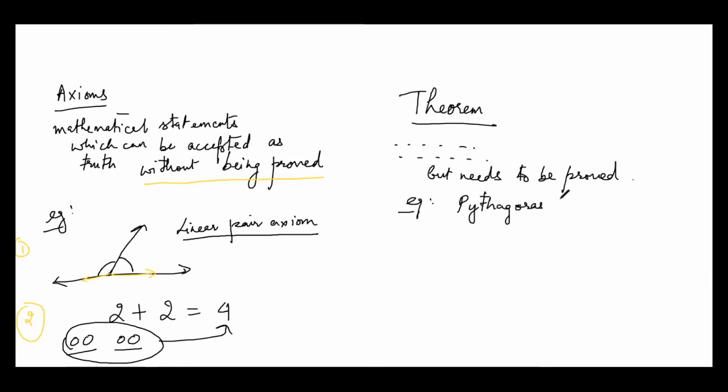The Pythagoras theorem. We proved this in class 8, Dinesh. Do you remember the proof? Yes, sir, it's there in my notebook. There was a square, and then we had smaller squares and triangles formed inside of it, and we called the sides A, B, and C, and we did something to prove this. I'm not going into the details now, but the Pythagoras theorem is a clear example of something we could not believe directly, because it's a very complex statement.